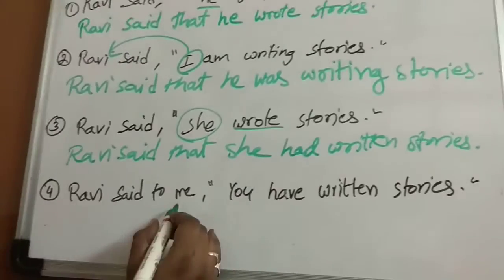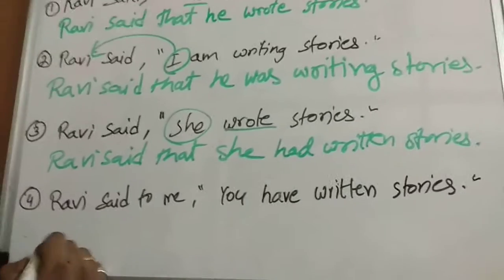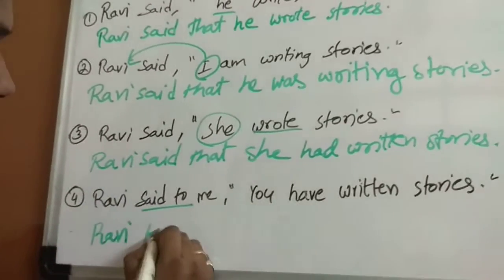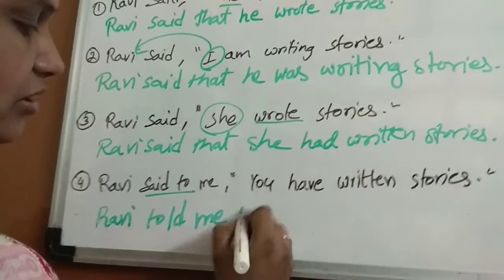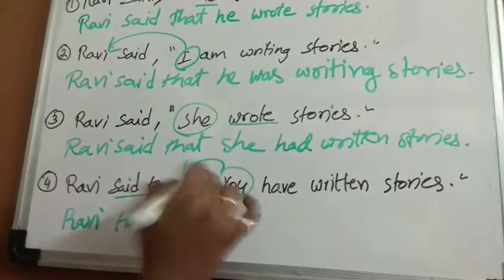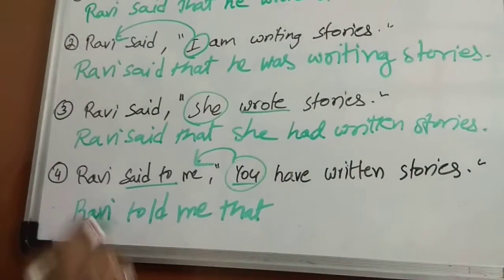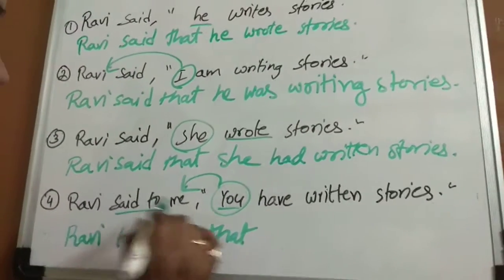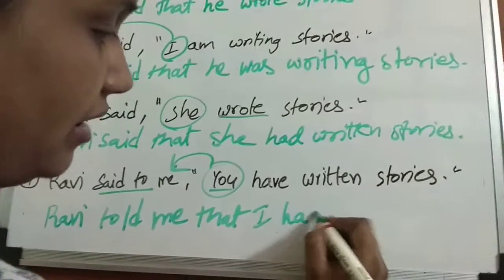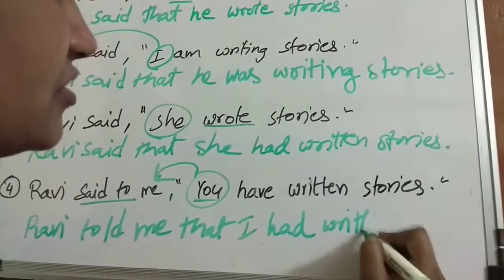Now, Ravi said to me, you have written stories. Ravi said to me will change into told. Ravi told me that you will change according to the object. Okay, second person, no? Now, Ravi told me that I had written stories.